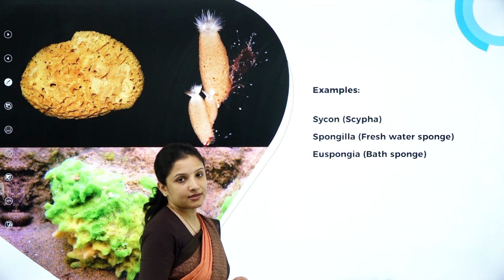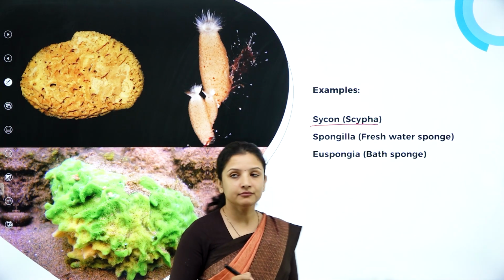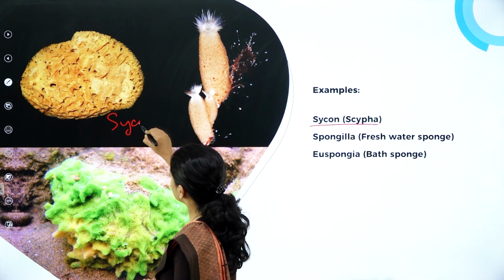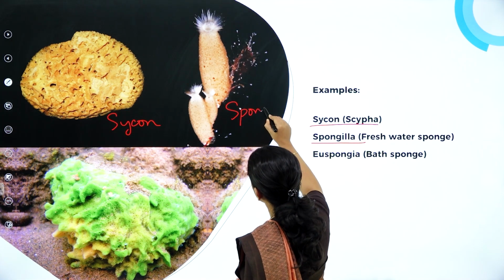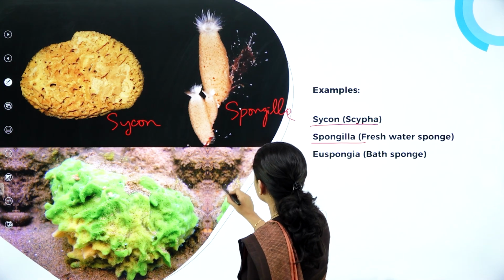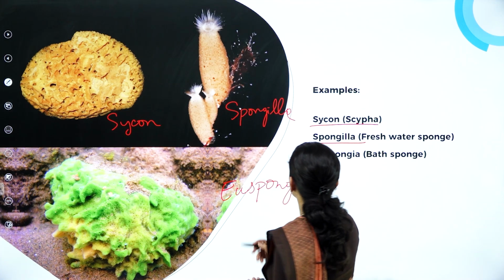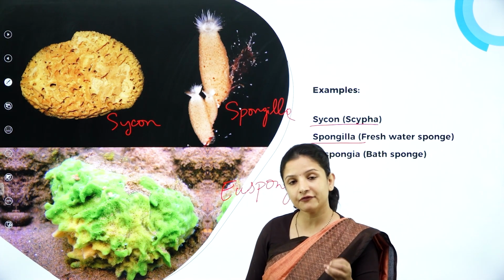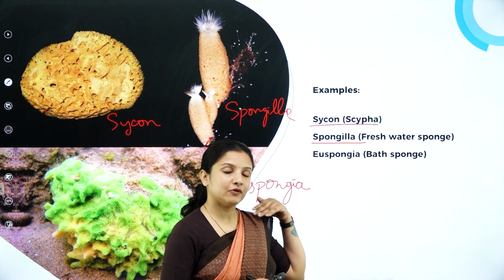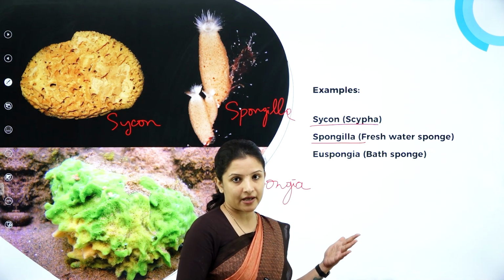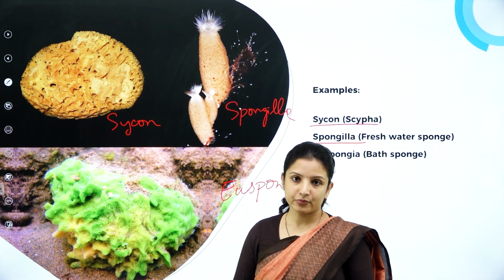Next, talking about some of the examples of sponges, there is cycon, which is also called cypha. And then we have spongilla, which is a freshwater sponge. And there is euspongia, which is also called bath sponge. This you have to remember, because spongilla is the only freshwater sponge. Cycon and euspongia both are marine. The habitat we mentioned as marine is because most of the sponges are marine other than spongilla. Spongilla is the only freshwater sponge that is there. So, these are the examples of sponges.